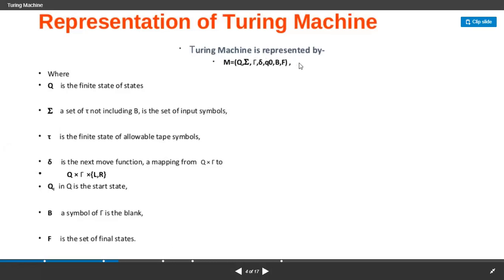The mathematical definition of the Turing machine is M equals Q, sigma, tau, del, Q naught, capital B and F. Just note down what each tuple is. Q is a finite set of states, sigma is the input alphabet, tau is the tape symbols, and del is a transition mapping function, where Q maps with tau maps with left or right. Q naught is the initial state, the start state, and B is a blank symbol from tau. Tau is the set of tape symbols, and F is the final state. So please make a note of this important definition.